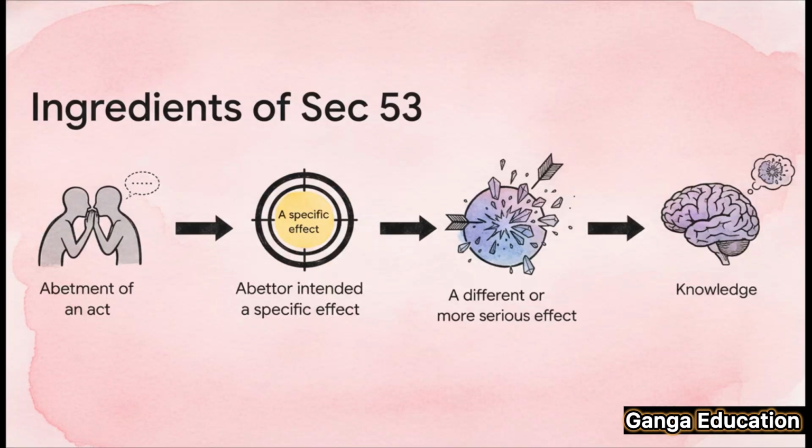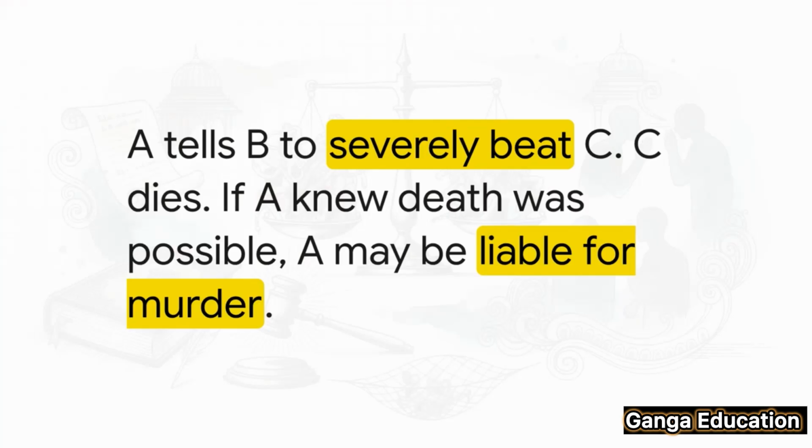So to make this super clear, there are 4 essential ingredients for this section to apply. First, there has to be abetment of some act. Pretty straightforward. Second, the abettor only intended a specific, maybe less harmful result. Third, the act actually caused a different and more serious effect. And fourth, this is the clincher, the abettor knew that this more serious result was a probable consequence of the act. Let's use a practical example, the kind you might see in an exam.